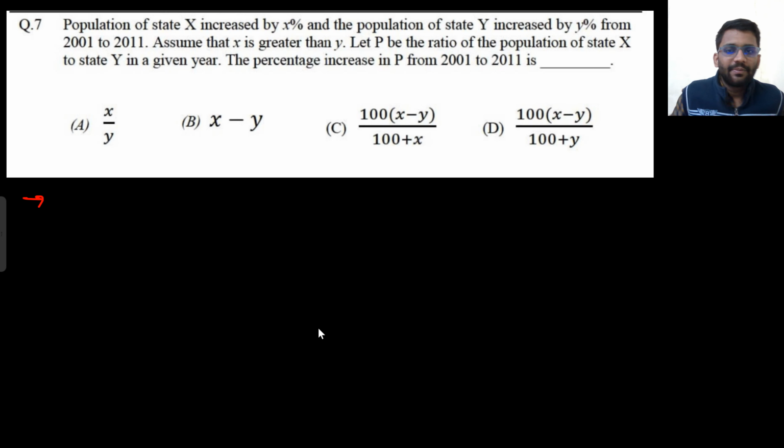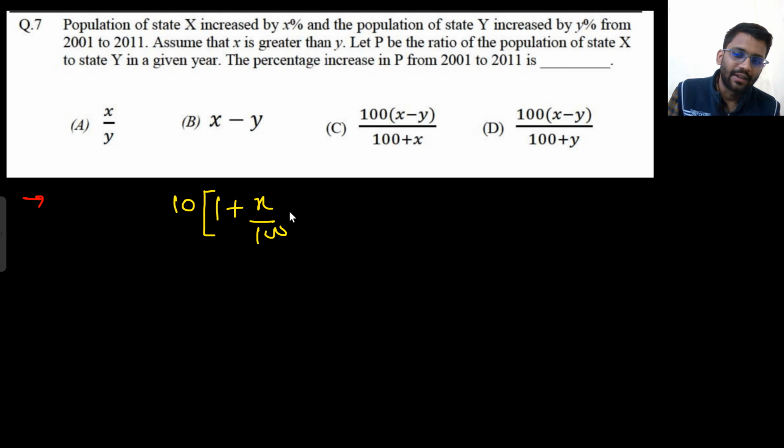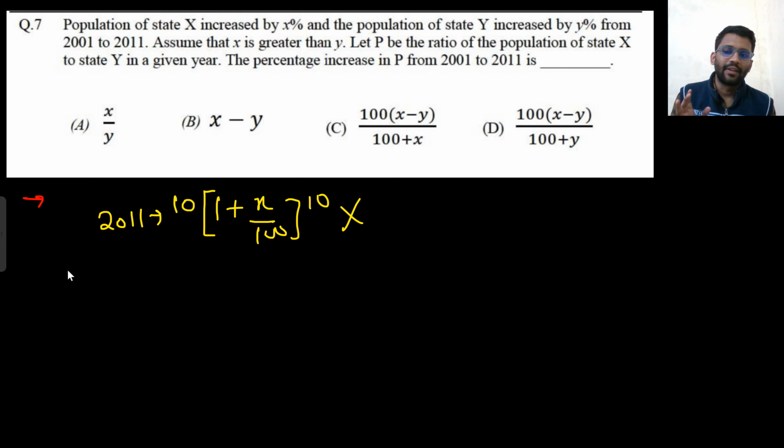Population of state X increased by X% and the population of state Y increased by Y% from 2001 to 2011. So when I was solving this question for the first time, let's assume my initial population was 10. So I did 10 into (1 + X/100) to the power 10. I assumed this would be the population in 2011. But this will not be the population.